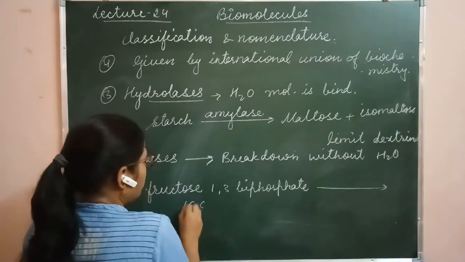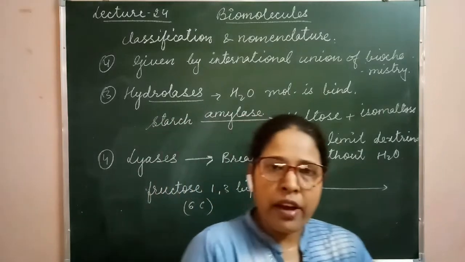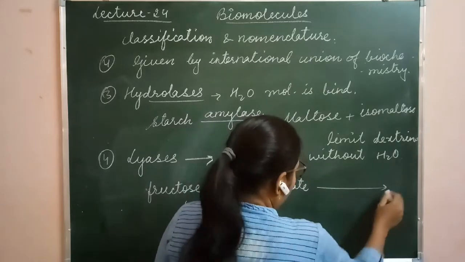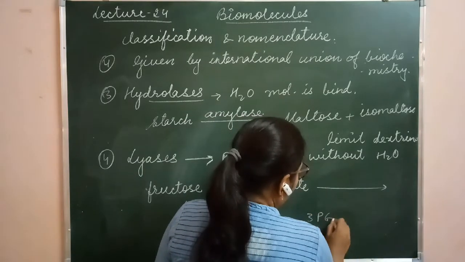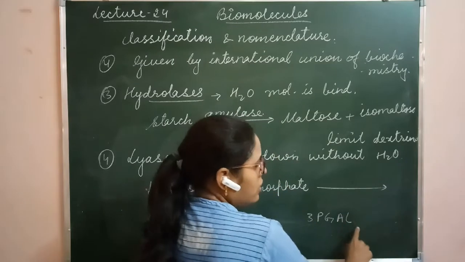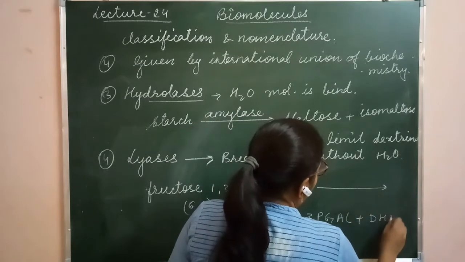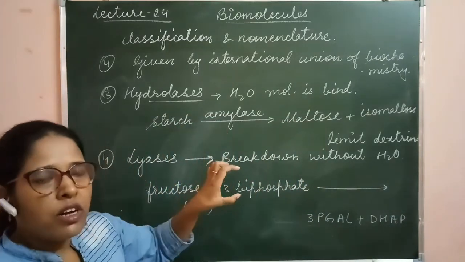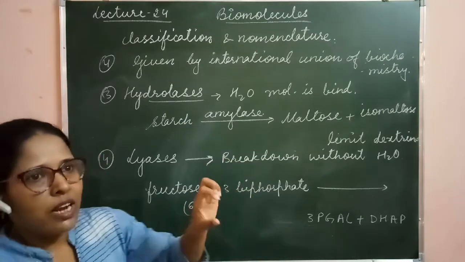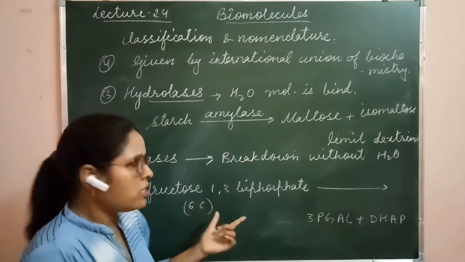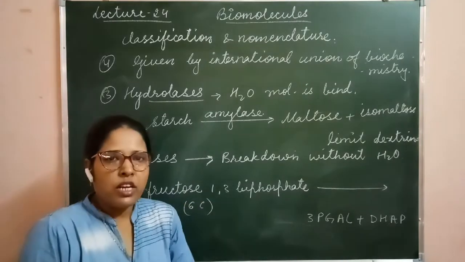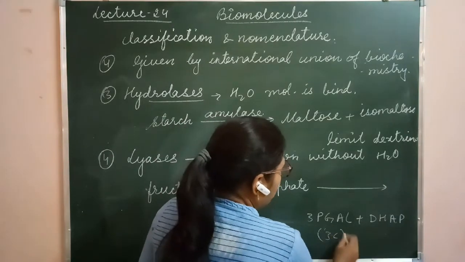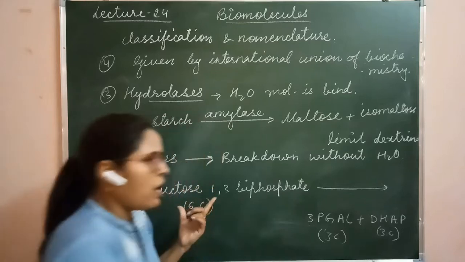It is a 6 carbon molecule, and it is going to break down into 3 carbon molecules, that is 3-PGAL (3-phosphoglyceraldehyde) plus DHAP (dihydroxyacetone phosphate). This is a reaction of the glycolysis process. Glycolysis is a 10-step process, in which one step is this. Fructose 1,6-bisphosphate is going to break down into 3 carbon molecules. This is 3 carbon, and this is 3 carbon, and this is the 6 carbon molecule.